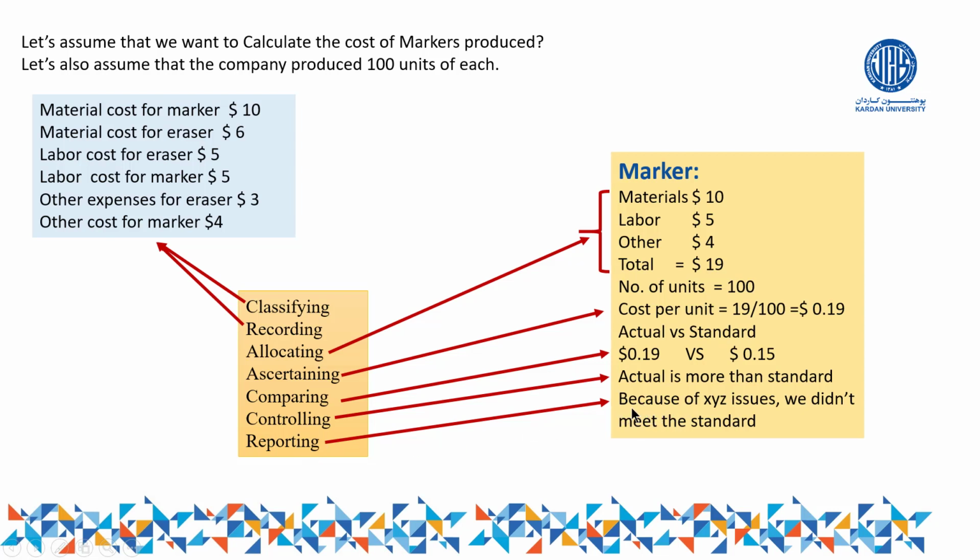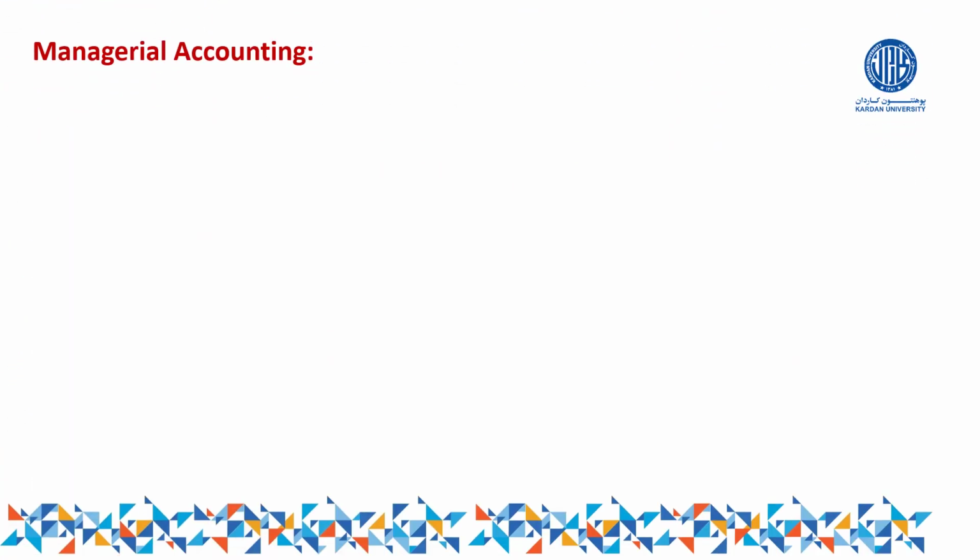And in reporting, of course, we show that because of XYZ issue, we did not meet the standards, right? Controlling is very important. If our actual cost is more than the standard or our actual cost is less than the standard, we have to provide a reason for that, why it is more or why it is less. So this was somehow the definition of cost accounting. I'm sure that it may not be that much good for you, but still I have tried my best to give a proper example for this one.